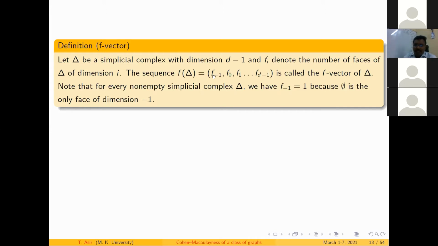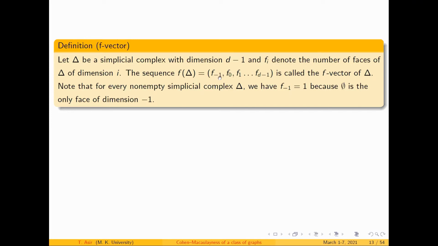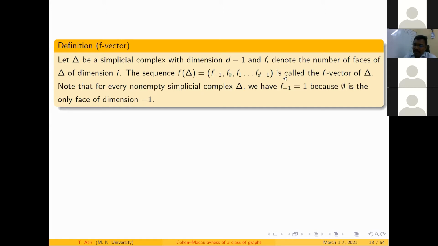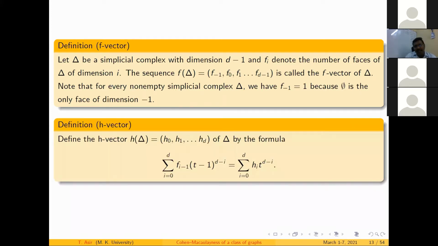These f's denote the number of corresponding faces in the simplicial complex. Note that, as I told you, the empty set is always part of the simplicial complex. Therefore, delta's empty set is the only set that has face dimension minus 1, so f of minus 1 is always 1. And f of 0 is the number of singleton sets available in delta.